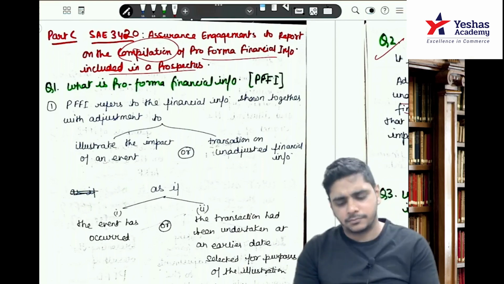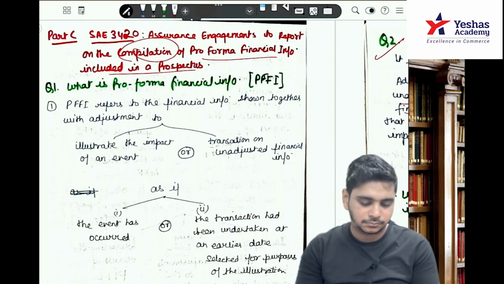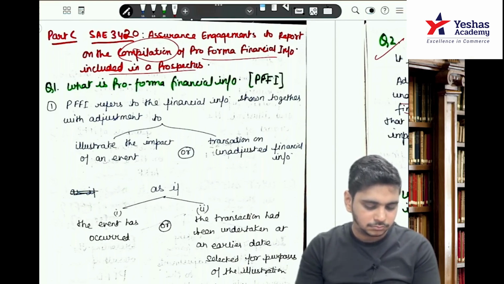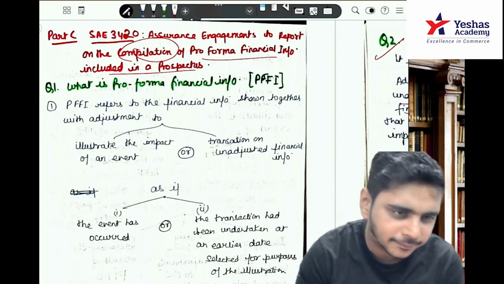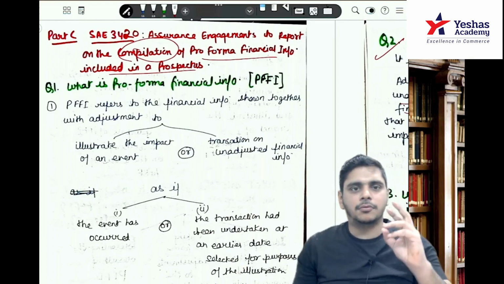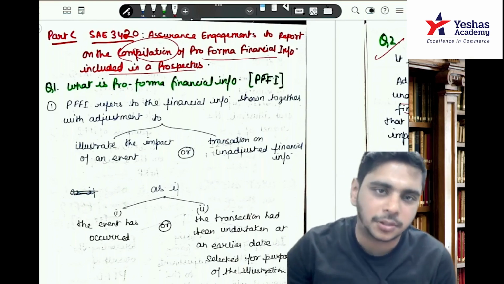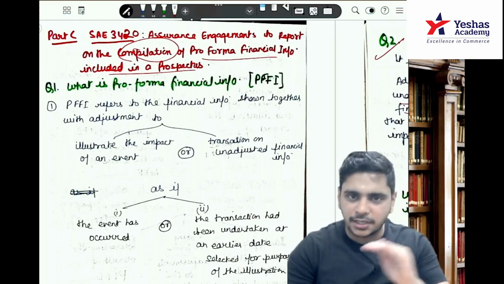The word pro forma. Sample, temporary, right? Now it says assurance engagement to report on the compilation of PFFI which is included in prospectus.